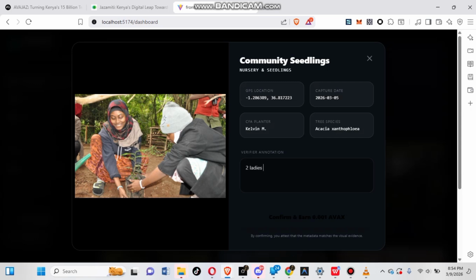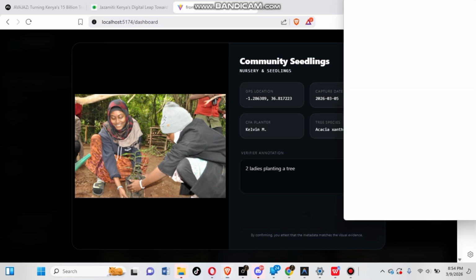The first feature is the daily task. Here, users help annotate conservation activities happening in the forest. This creates a valuable data set used to verify environmental work. For example, in this image, we see two beautiful ladies planting a tree in Ololua Forest. As part of the annotation process, I simply type two ladies planting a tree. After writing the annotation, I click confirm and earn.